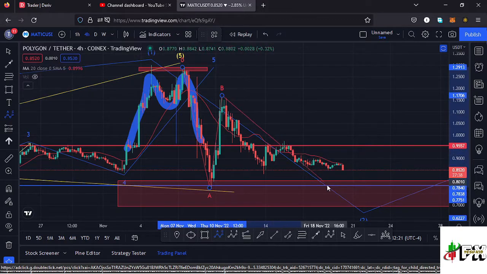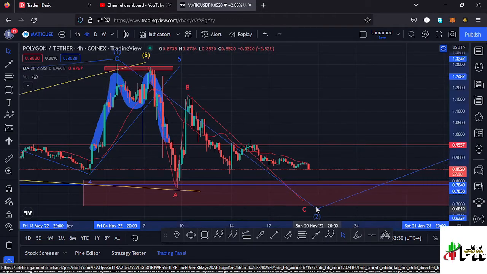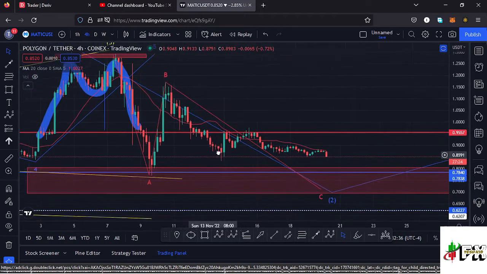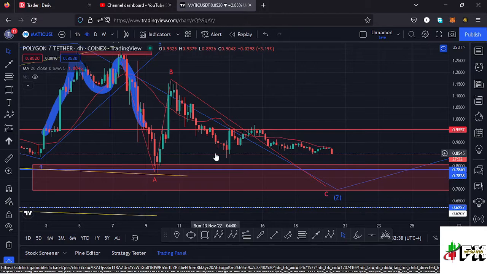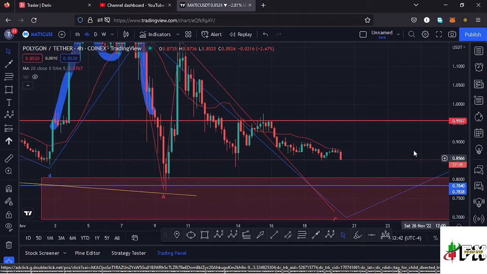Then I'm expecting even lower prices to get us fully into this red target area in the formation of that wave C, and that wave C is what is going to fully maximize the formation of this higher Elliott wave count 2. That gives me my primary scenario that I expect to play out here on the Polygon Matic chart, which is